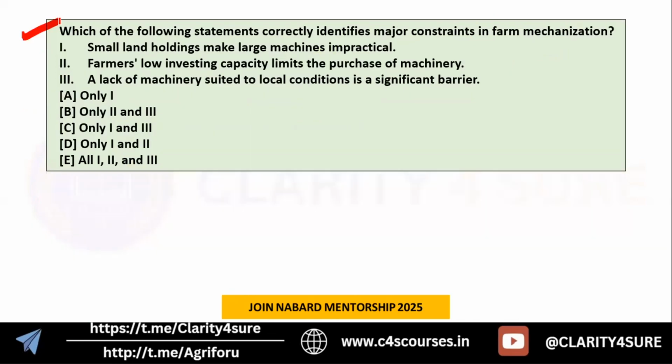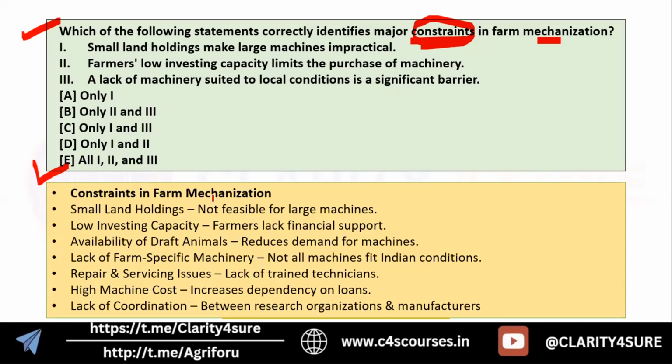Next question: which of the following statements correctly identifies major constraints in farm mechanization? We have three statements here. First, small land holdings make large machines impractical. Next, farmers' low investing capacity limits the purchase of machinery. Third, a lack of machinery suited to local conditions is a significant barrier. Tell me which of these are major constraints in farm mechanization. So yes, all these are major constraints. Let's discuss other constraints in farm mechanization.